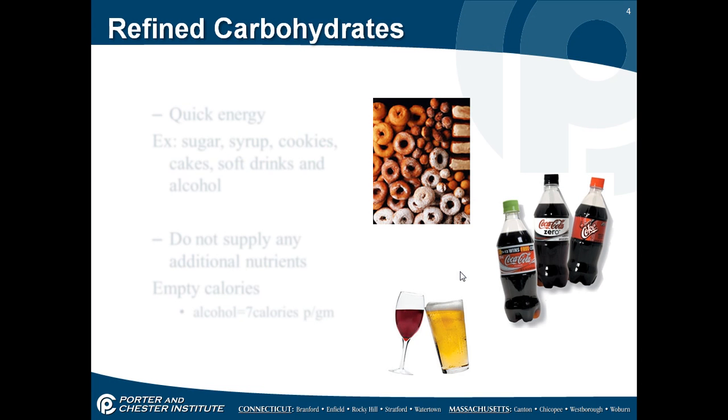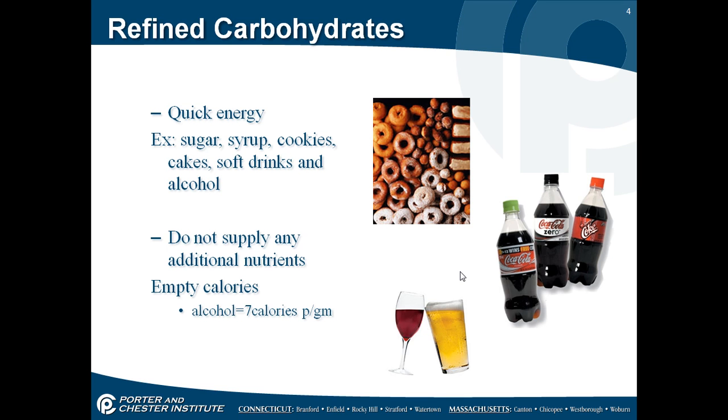Types of carbohydrates. Refined carbohydrates are for quick energy. Some examples would be sugar, syrup, cookies, cakes, soft drinks, and alcohol. They do not supply any additional nutrients, and alcohol contains empty calories, about 7 calories per gram.